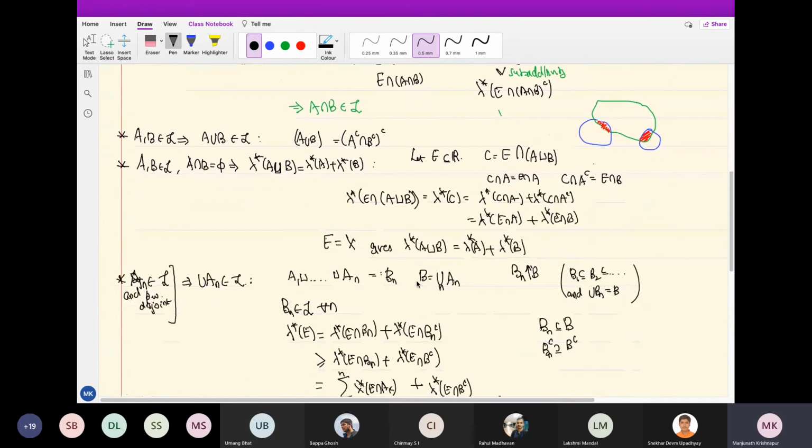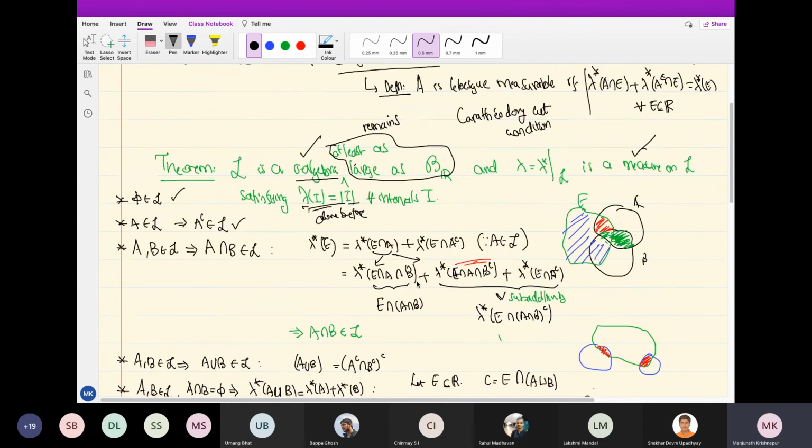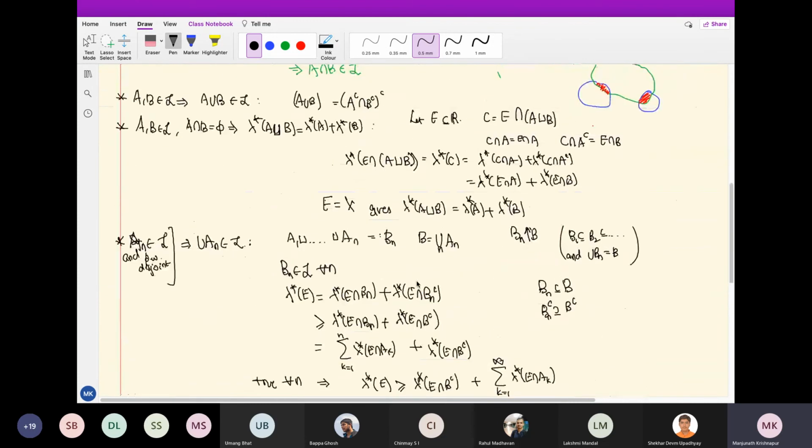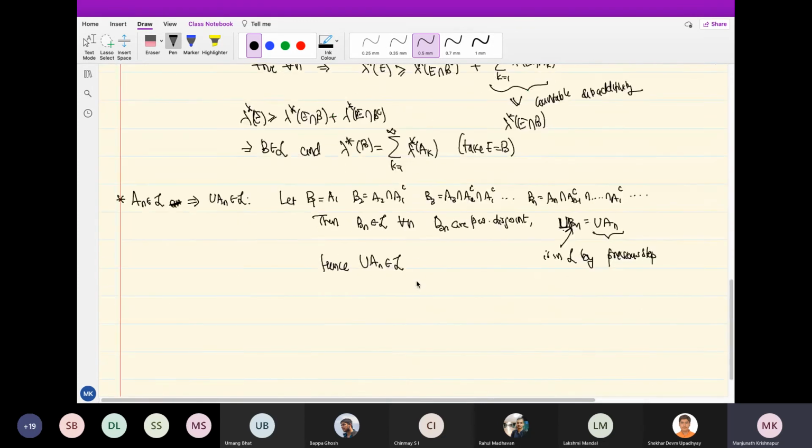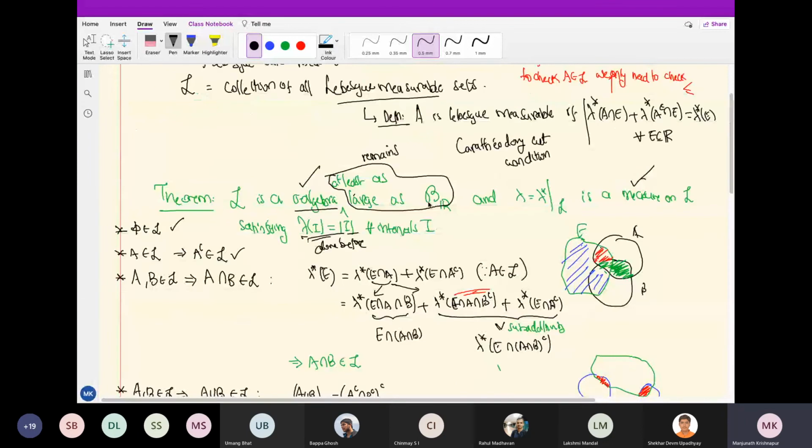If this was fast, anyway, it is not very useful listening to this type of argument unless you check yourself. So please do that yourself. And next time I will tell why it is not a trivial sigma algebra. What we will show is that it contains all intervals. Once it contains intervals, it will contain all Borel sets, in fact.